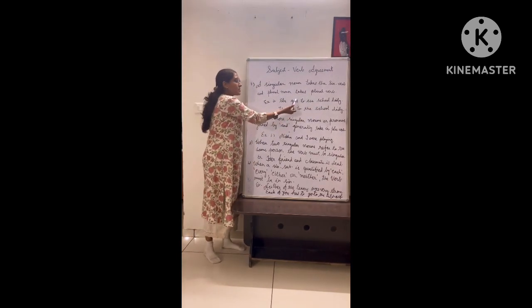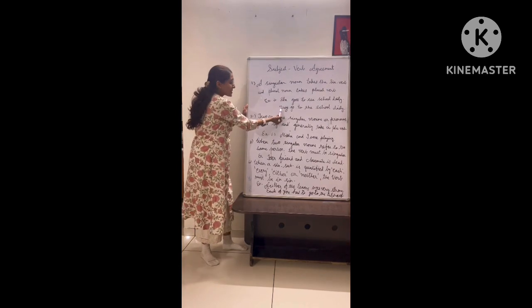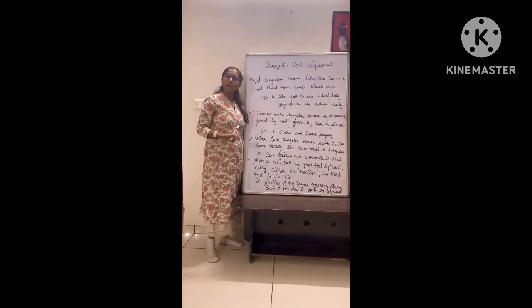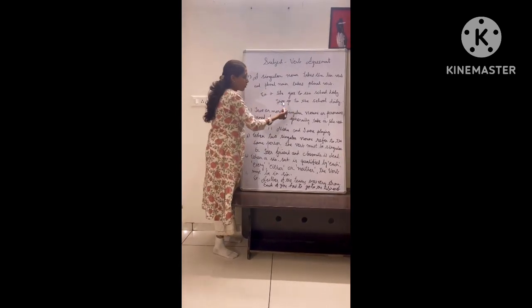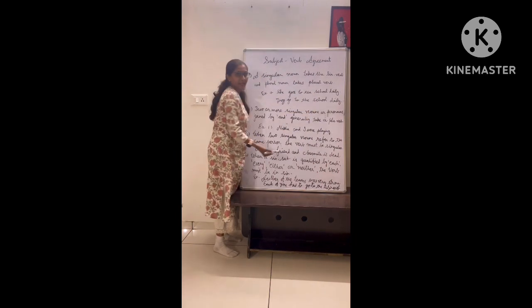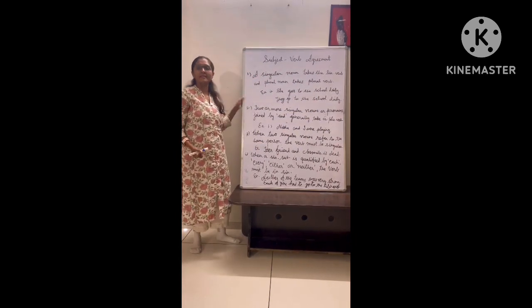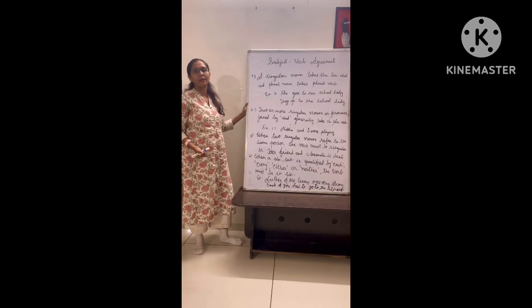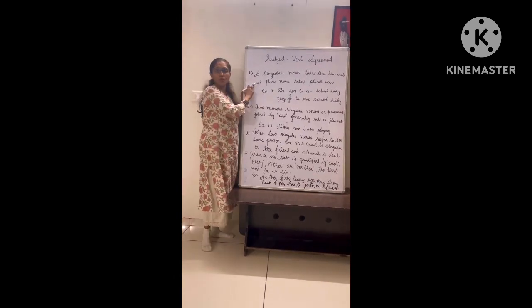Singular subject, singular verb. Again, here in the second sentence, they. They is plural, so I have taken go, right? They go to the school daily, right? So a singular noun takes the singular verb and a plural noun takes the plural verb. That was rule 1.